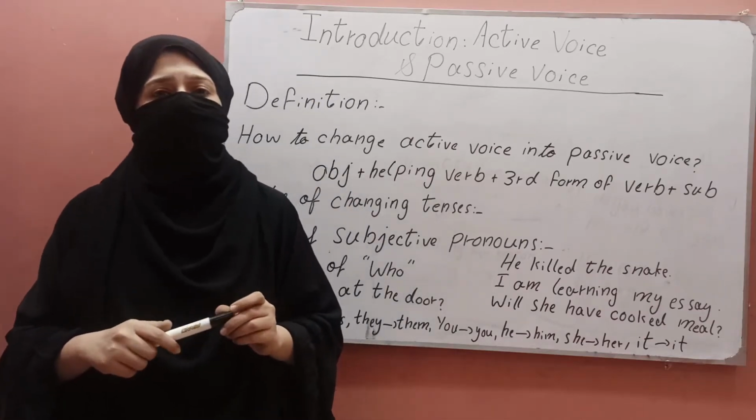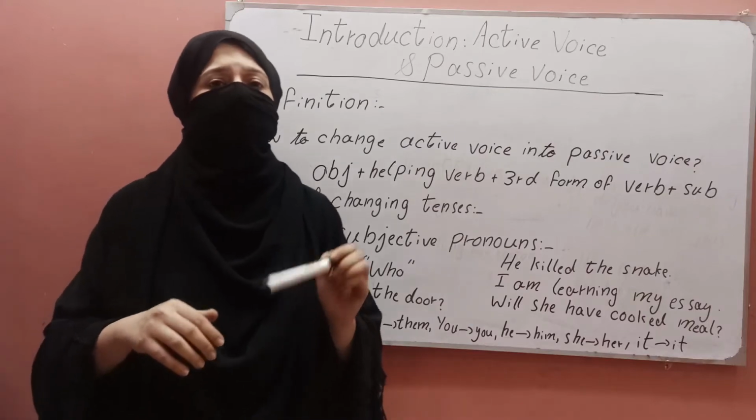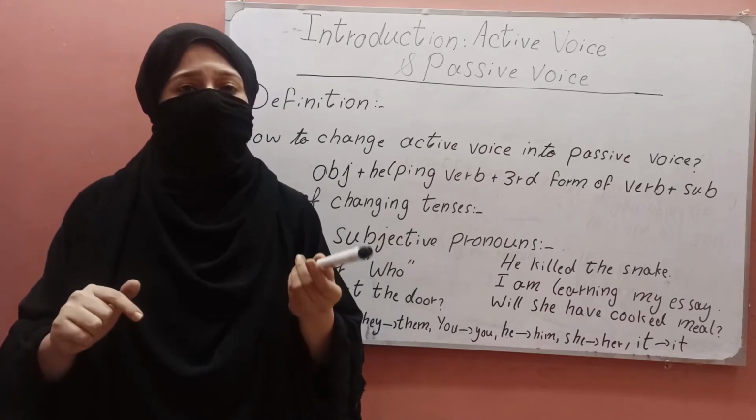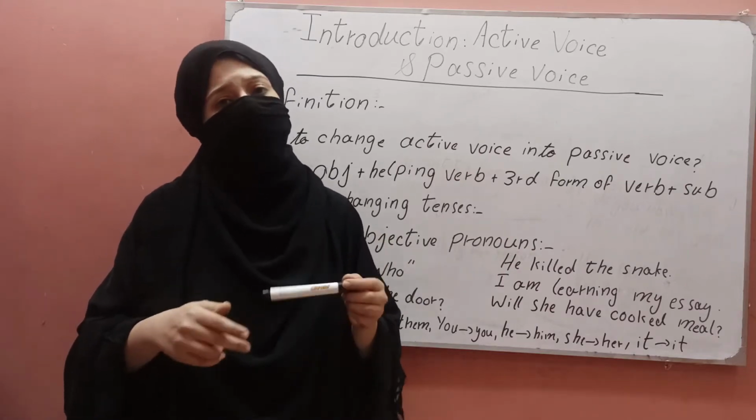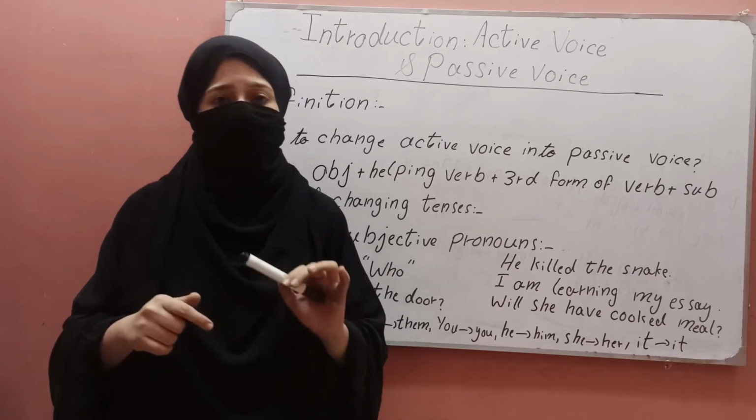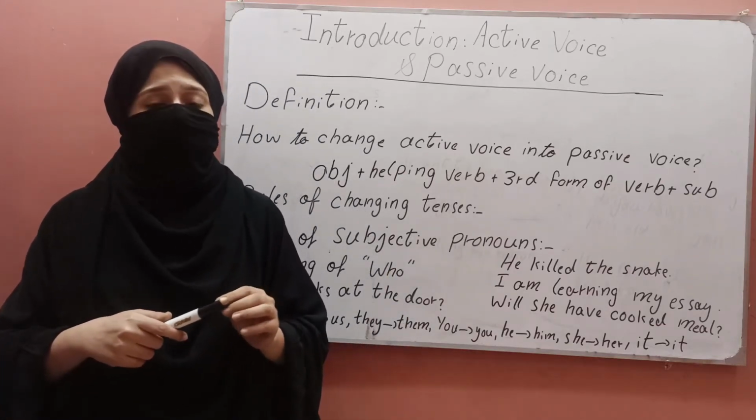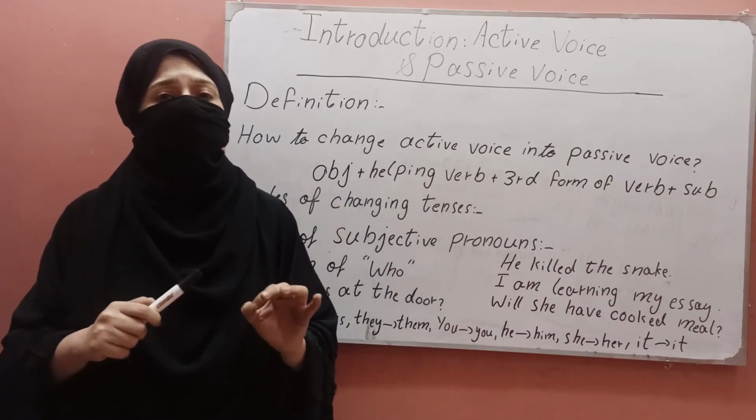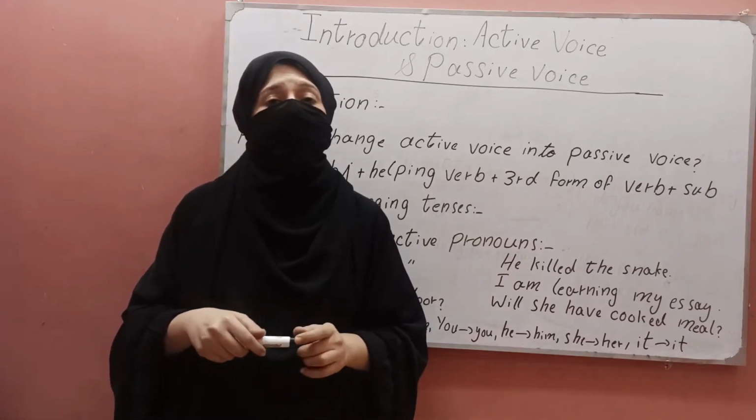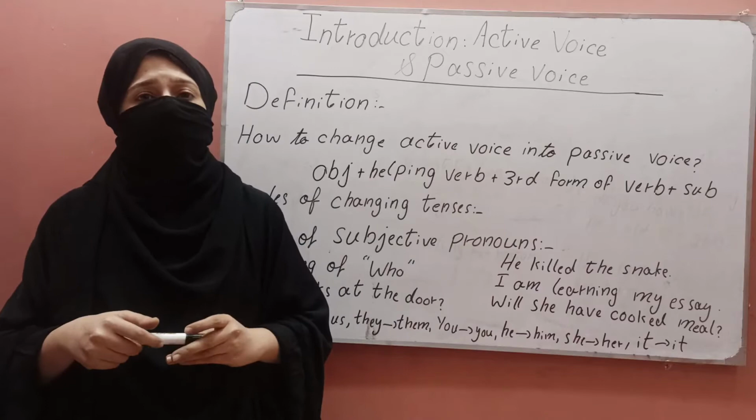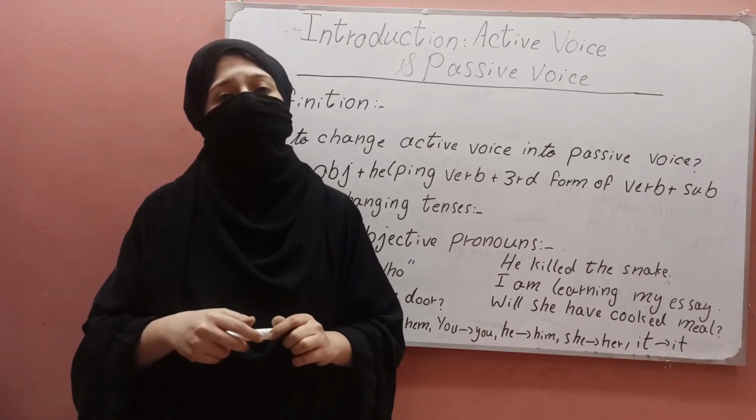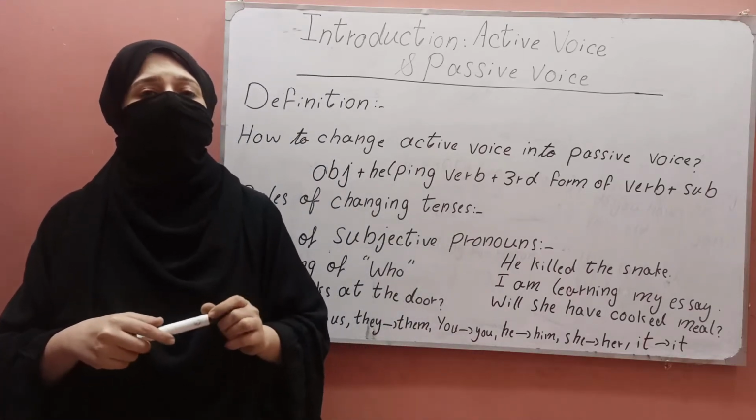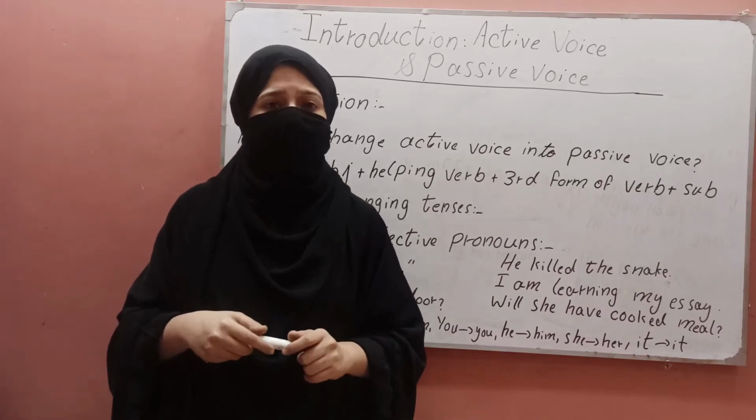Now it is clear, and it is up to us if we want to remove the agent or doer of the action. We can remove the agent, and one important thing is that if we remove it, it gives our sentence a neater turn. Another important thing is that the active voice is used when we want to make the actor prominent, and passive voice is used when the thing acted upon is to be made prominent.